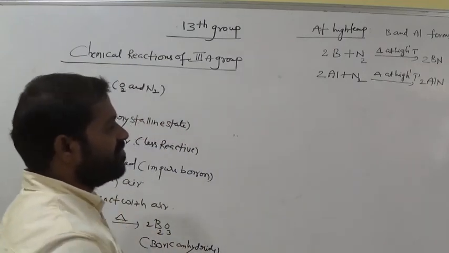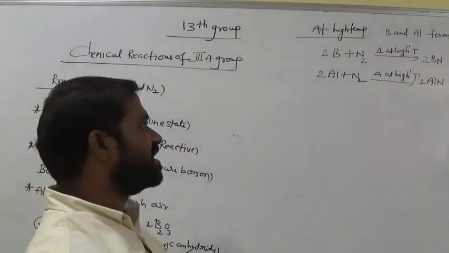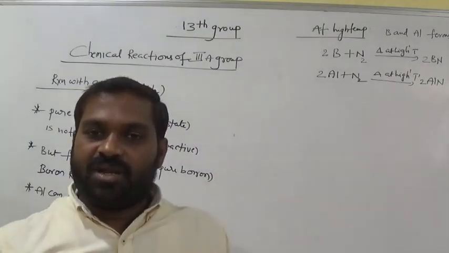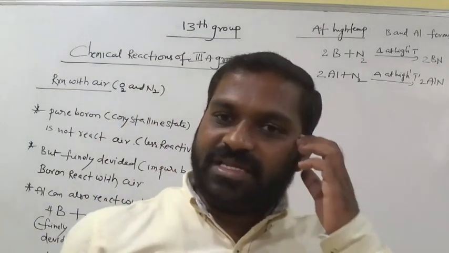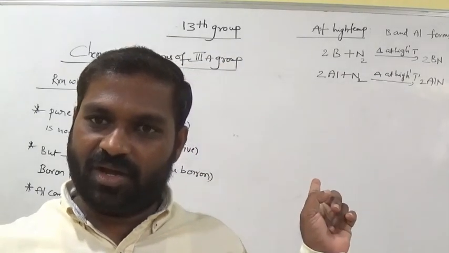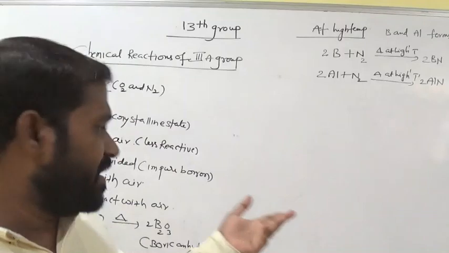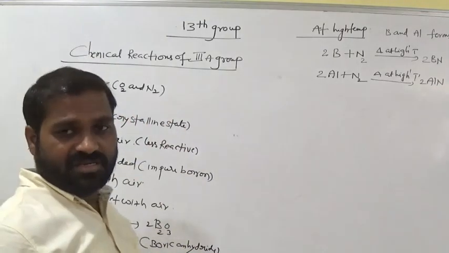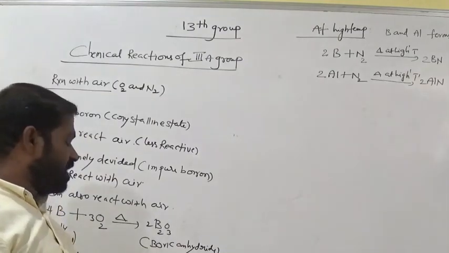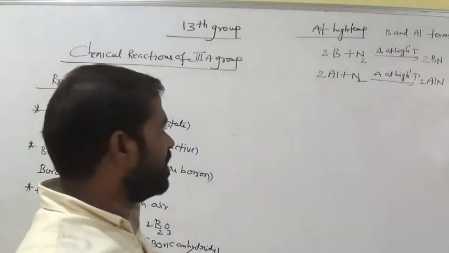Is it clear, all of you? At high temperature, what is the expected product of treatment of boron or aluminium with air? Nitrogen in the air reacts with boron and aluminium, and they form nitrides. At low temperature, oxygen interacts with boron and aluminium, and they form boric anhydride and aluminum trioxide, or alumina. Okay, very important.